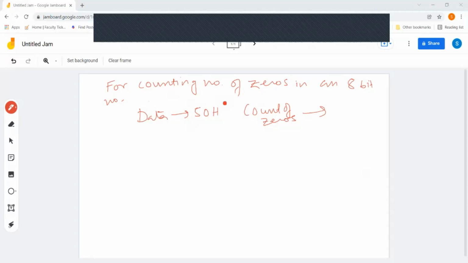So we are doing an ALP for counting the number of zeros in an 8-bit number. The data from which we are counting the number of zeros is stored in the memory location 50 hex. And the count of zeros, how many zeros we got in that number, we are going to store in the location 51 hex. That is what our program is going to do. So let us start with it.